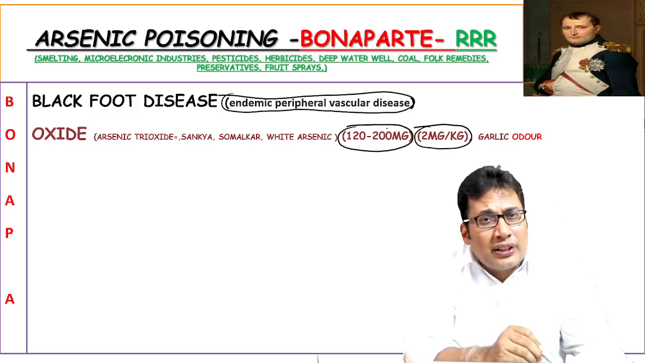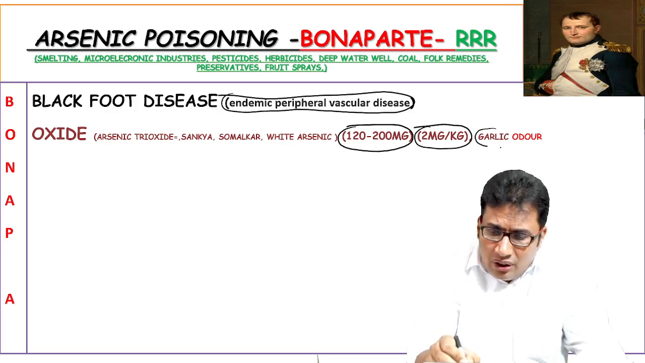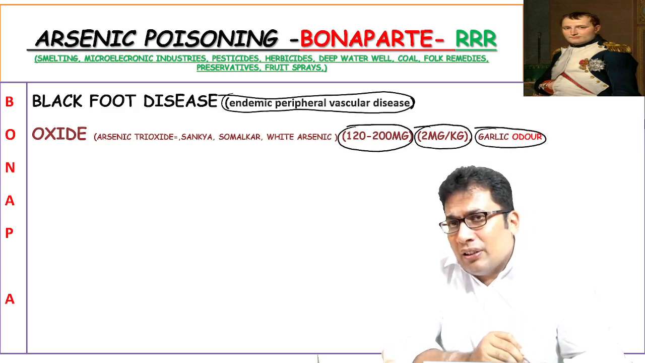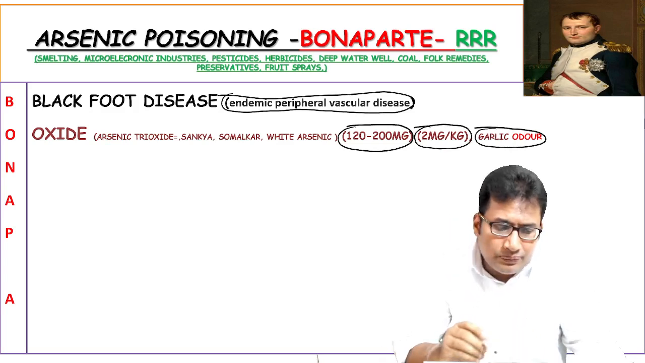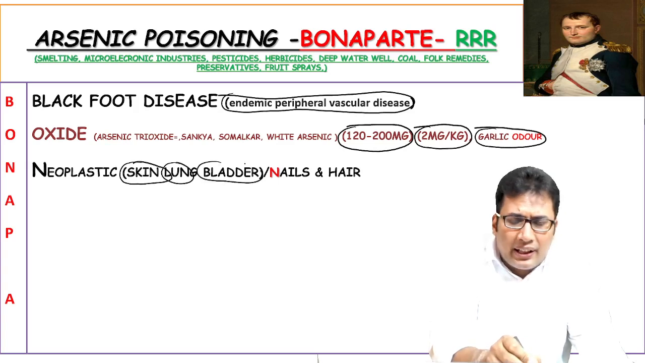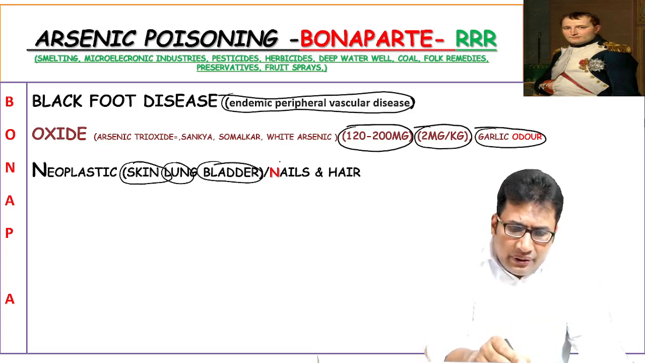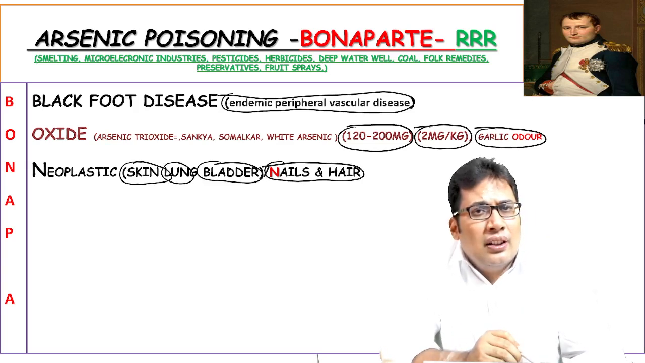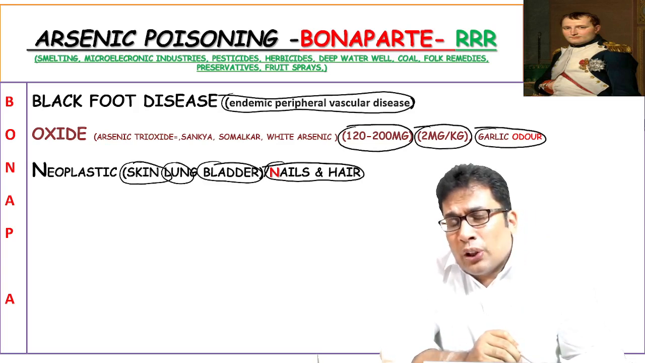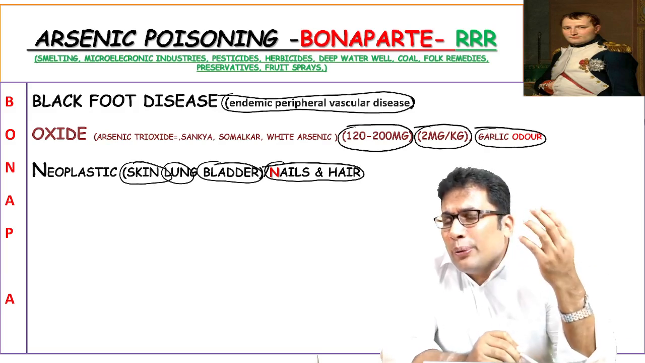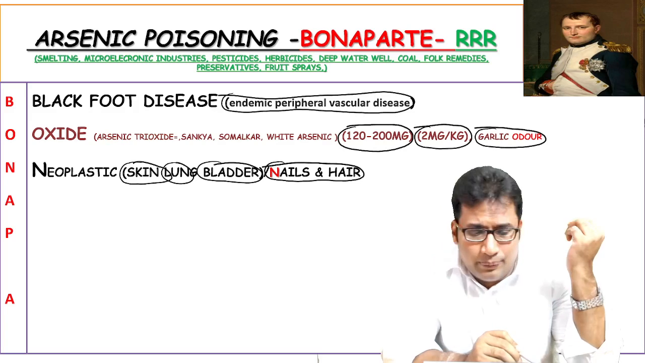And what is the smell of arsenic poison on opening the cavities? Garlic smell. Garlic smell can also be seen in case of phosphorus poison. N for neoplasia, which can lead to skin cancer, lung cancer, and bladder cancer. It can cause Aldrich Mees lines over the nails and the hair. In the last NEET PG exam, there was a question about Aldrich Mees line. Aldrich Mees line can also be seen in case of thallium poison.